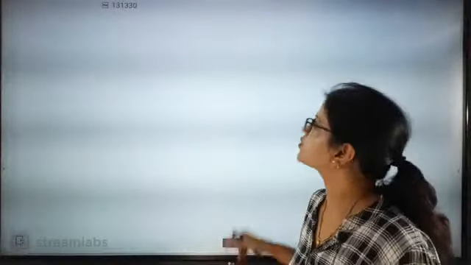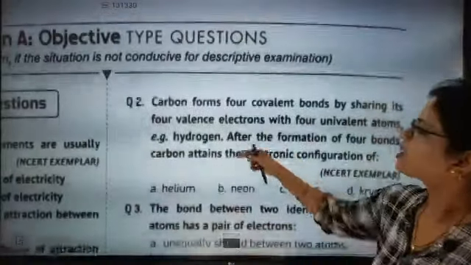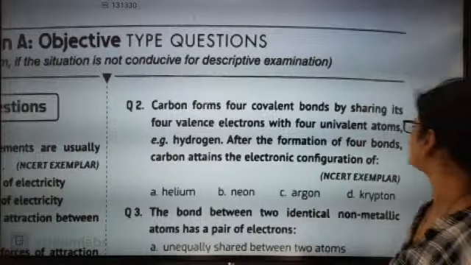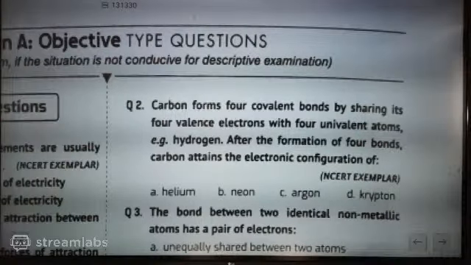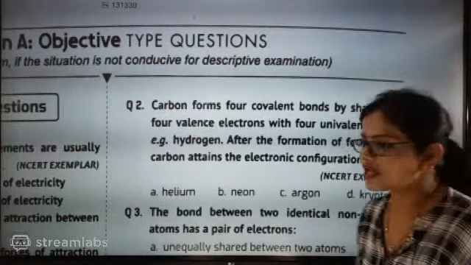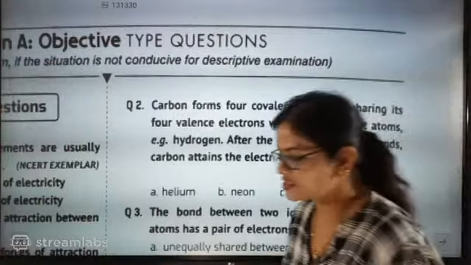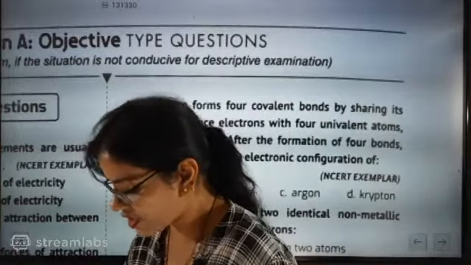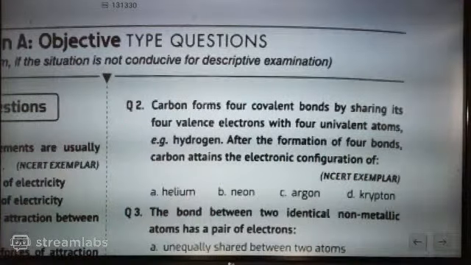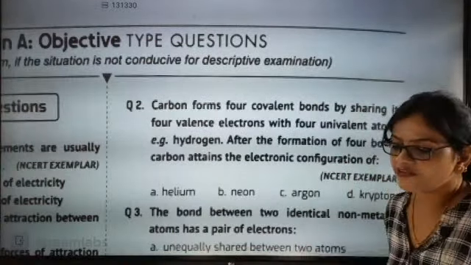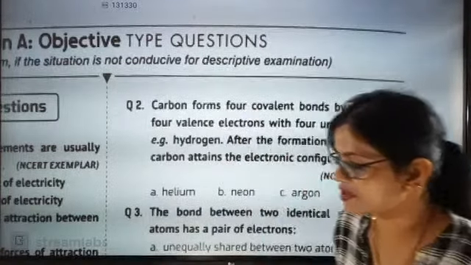Okay, shall we go for the next question? Carbon forms 4 covalent bonds by sharing its 4 valence electrons with 4 univalent atoms, for example hydrogen. After the formation of 4 bonds, carbon attains the electronic configuration of helium, neon, argon, or krypton. Whose electronic configuration is carbon attaining? Quickly answer the question. After gaining 4 electrons, whose configuration is carbon attaining?